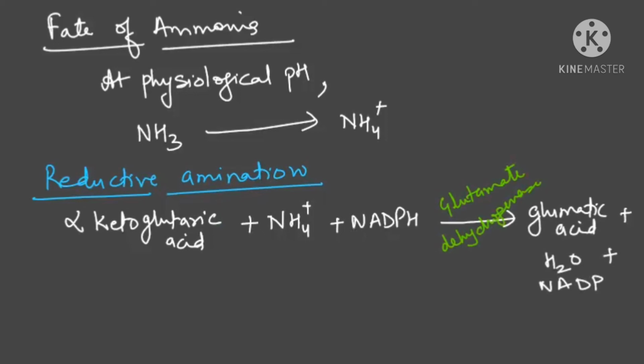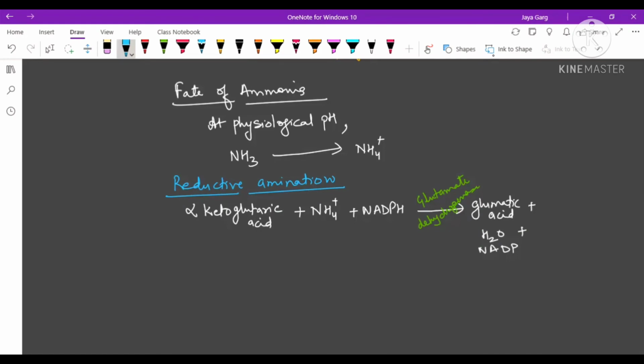Now, after reductive amination, the second step is that they will make other types of amino acids, because the first amino acid, glutamic acid, is made. Now they have to make another amino acid. So for that they are doing transamination.